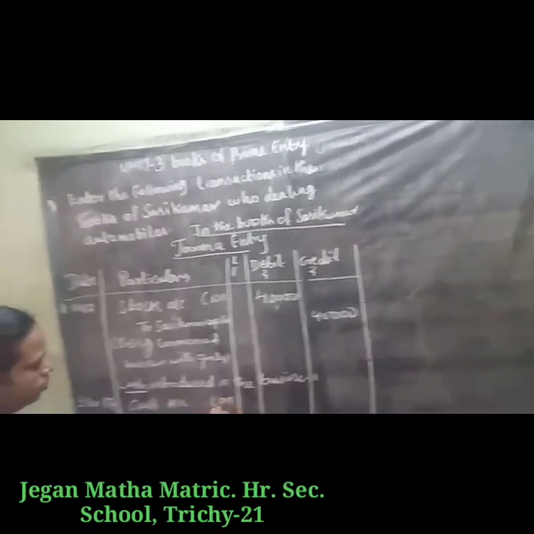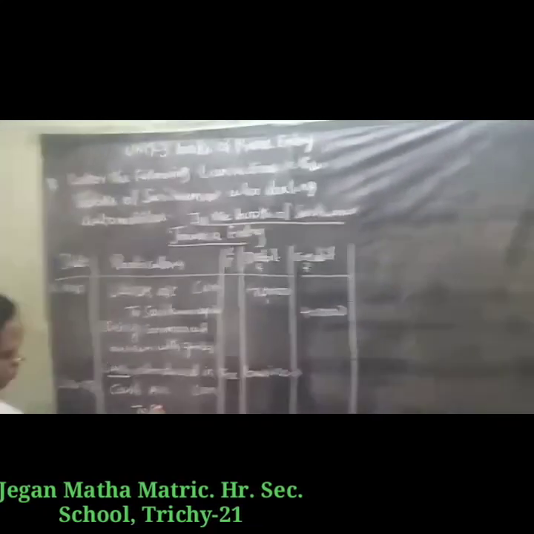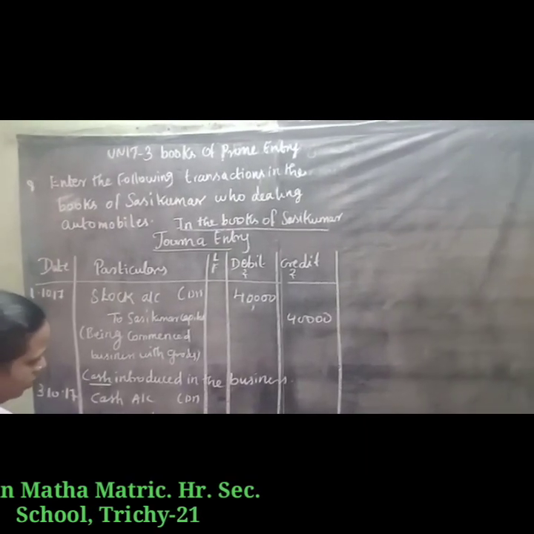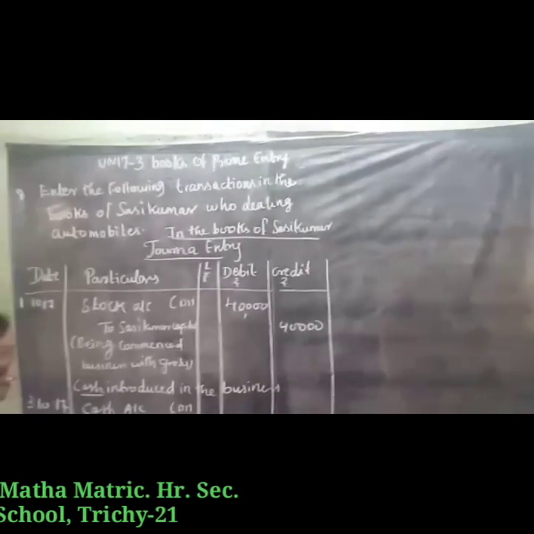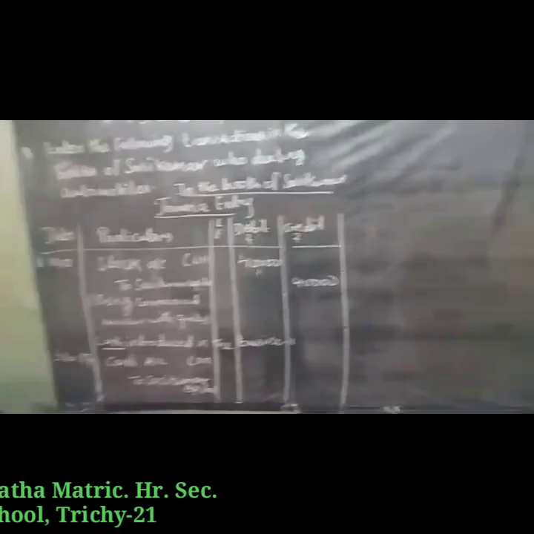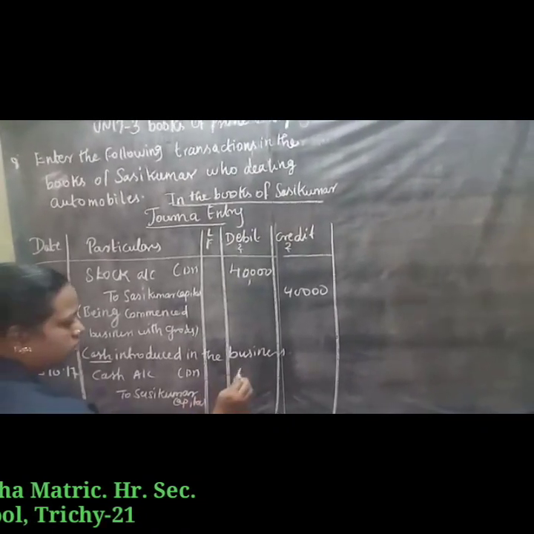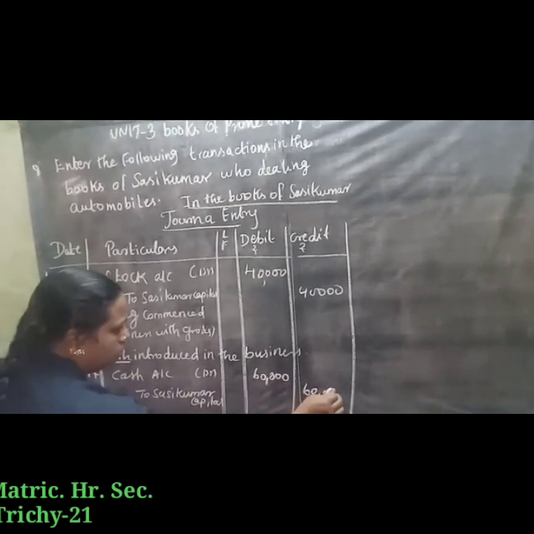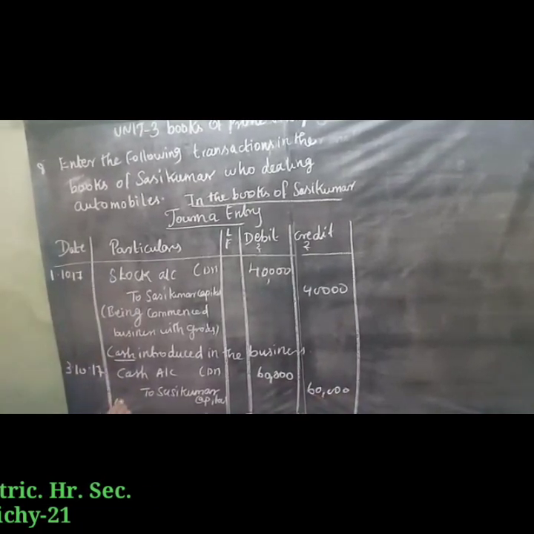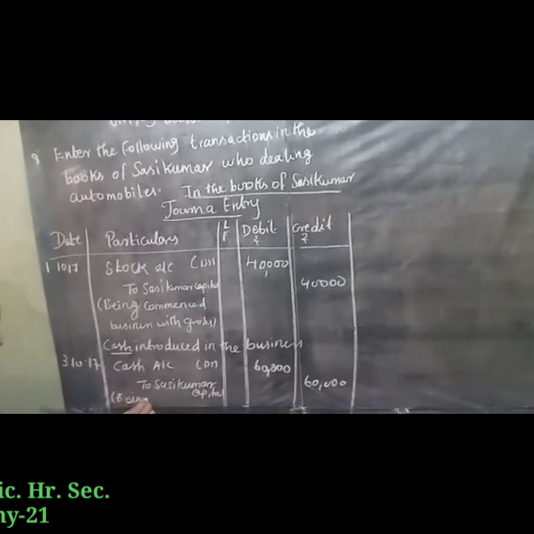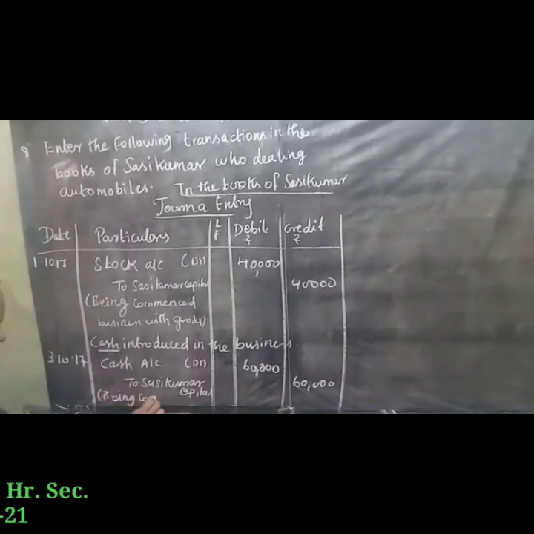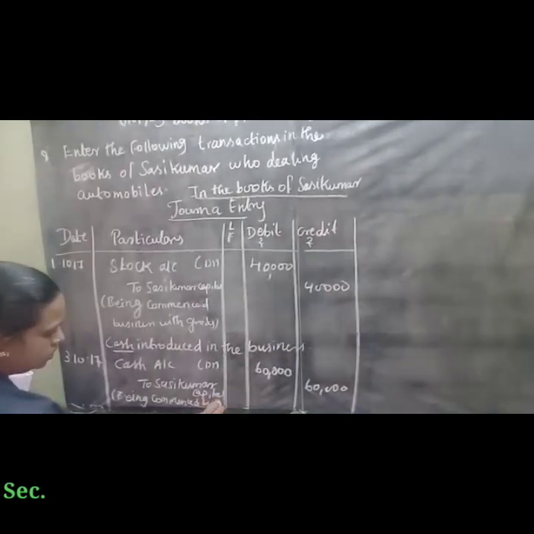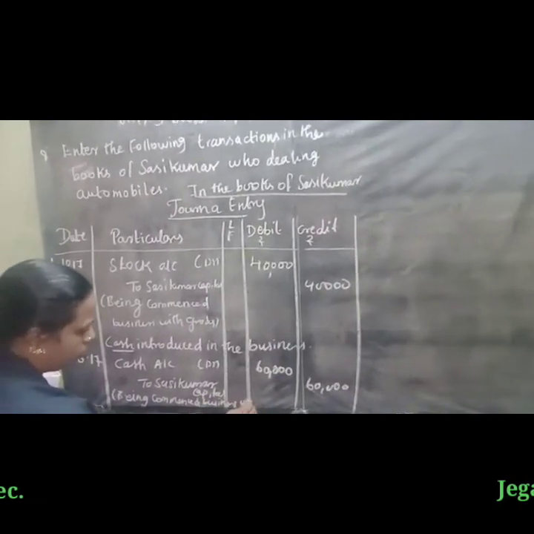Who is the giver? Sasikumar. So Sasikumar capital, amount 60,000. Being commenced business with the cash.